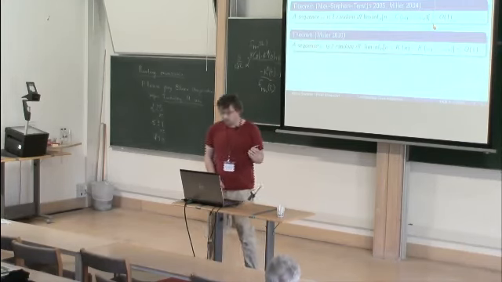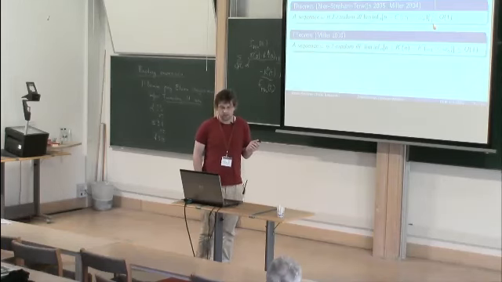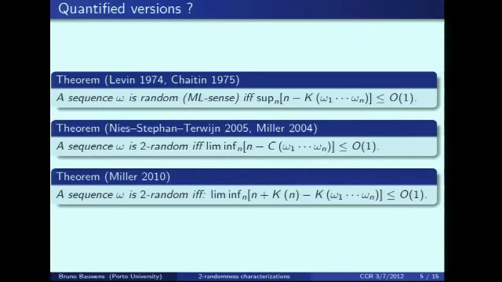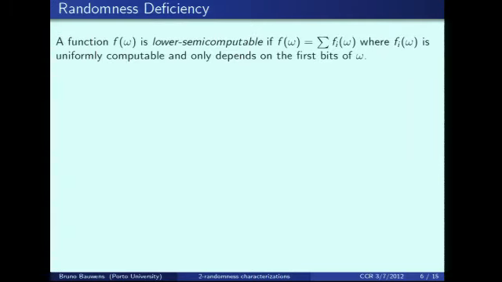Okay, but as I told you, I found some stronger versions of the theorems. So here are the three theorems, and we can quantify these theorems. Like here we got a nice O(1) constant, and we want to relate it to something else. And this was done by Gács and Levin. I think Gács and Levin defined the randomness deficiency for infinite sequences.